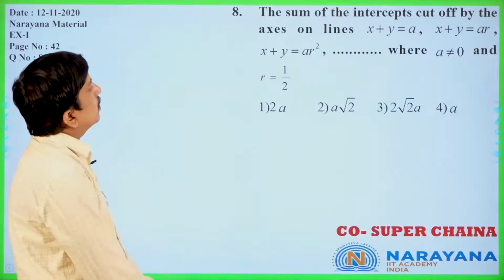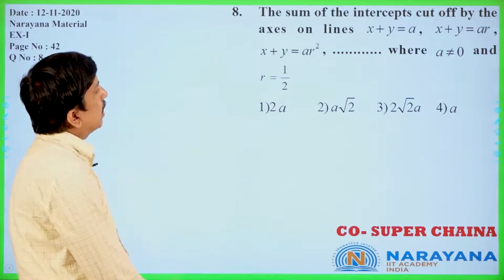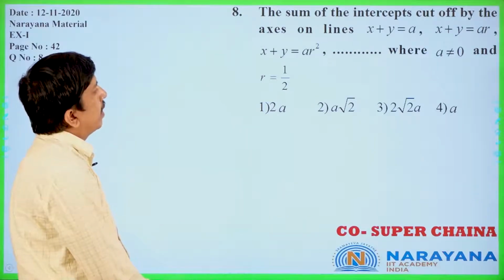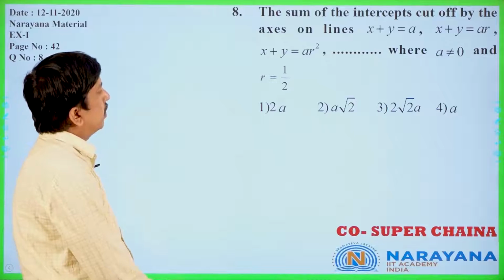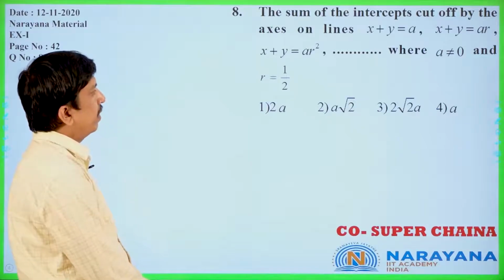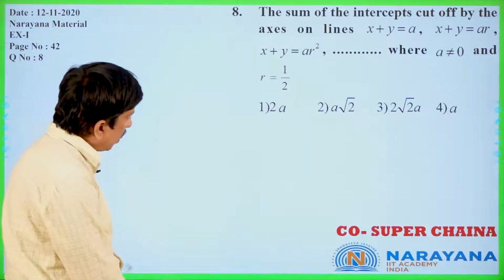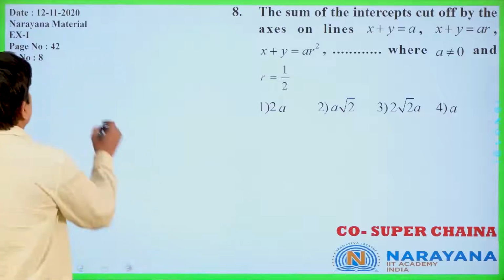The sum of the intercepts cut off by the axis on the lines x plus y equal to a, x plus y equal to ar, x plus y equal to ar square, and so on, where a is not equal to 0 and r is equal to 1 by 2.